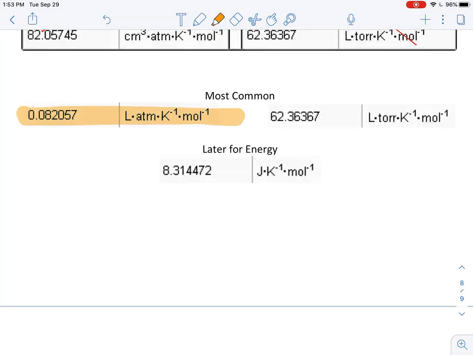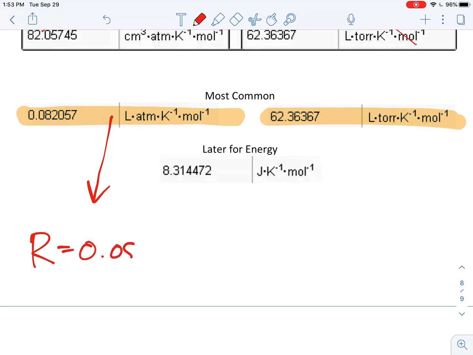That's your 0.0821. And then this guy here, this is the same thing except that it's with torrs, or millimeters of mercury. So basically, guys, if you are talking about R, you're going to use 0.0821 if you are in liters, atmospheres, moles, and Kelvin. If you're not in liters, get to liters. If you're not in atmospheres, get to atmospheres. If you're not in moles, get to moles. If you're not in Kelvin, get to Kelvin.